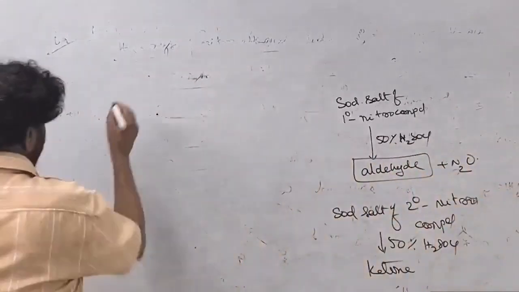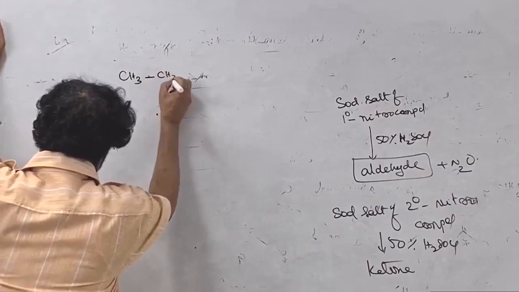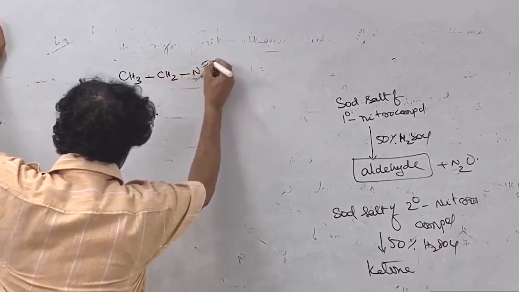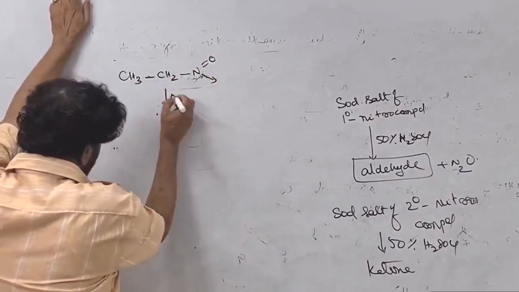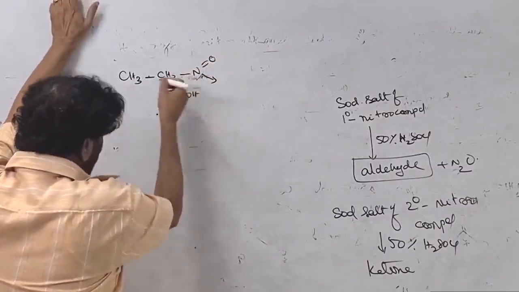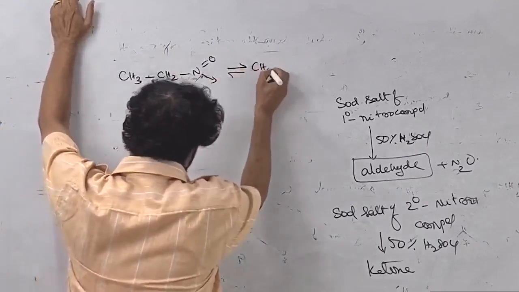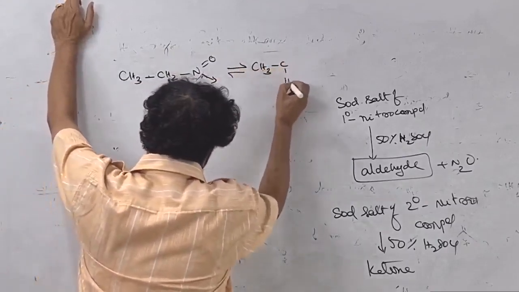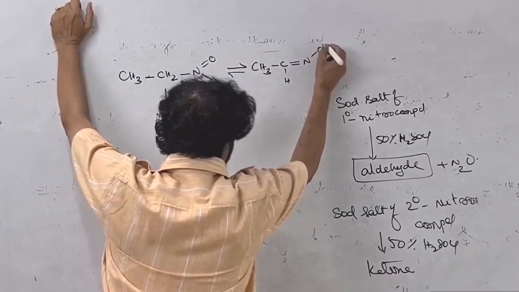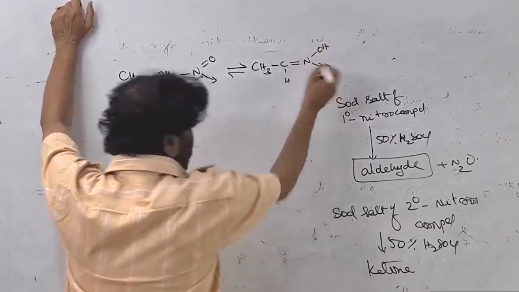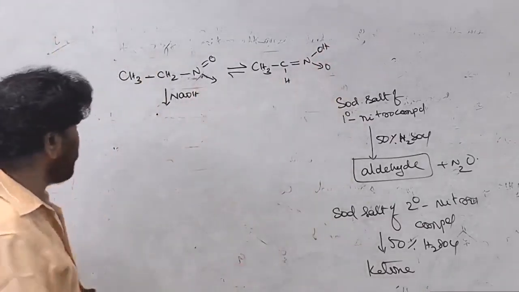So now let me take this one: CH3CH2, N double bond O. This on treatment with sodium hydroxide. How to prepare the sodium salt? You know that this tautomerizes to give the double bond NOH form. This is the aci-nitro form and this is the nitro form; they are always in equilibrium because of that.